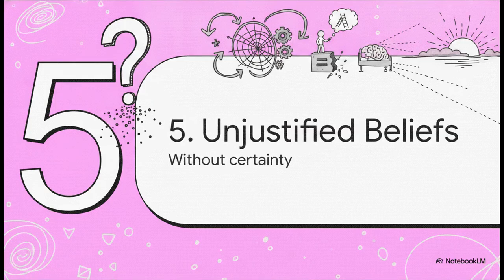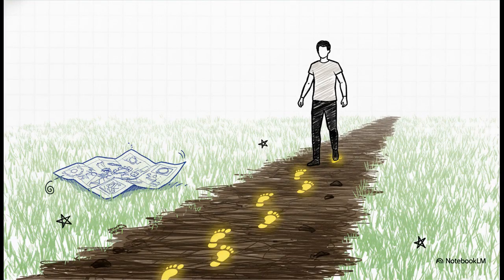Section 5. Living with unjustified beliefs, how to survive without logical certainty. So the huge question is, if we have absolutely no strictly rational, logical proof for our most basic assumptions about reality, if the bedrock of science rests on an unprovable leap of faith, how on earth do we get out of bed in the morning? How do we even function?